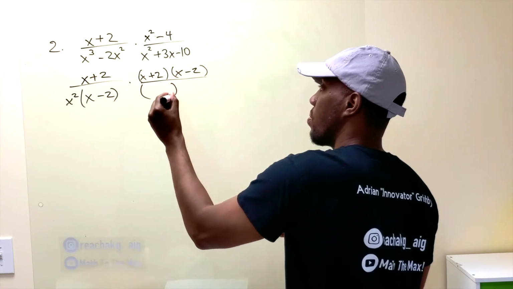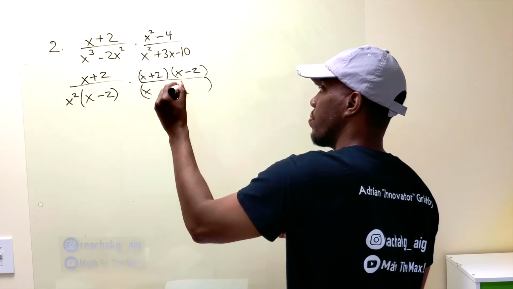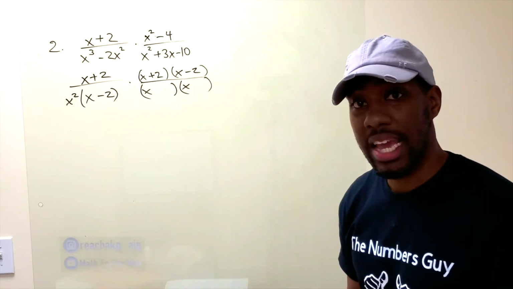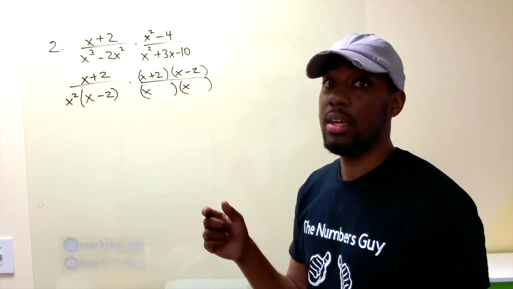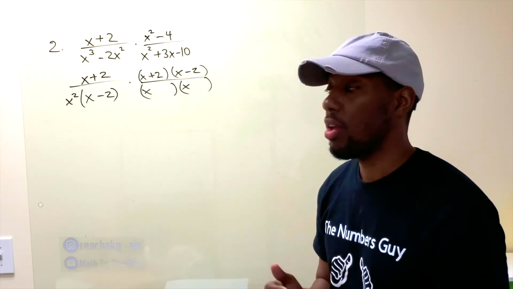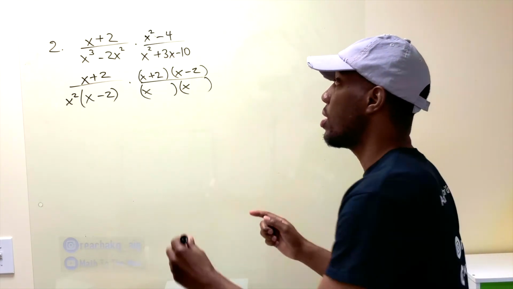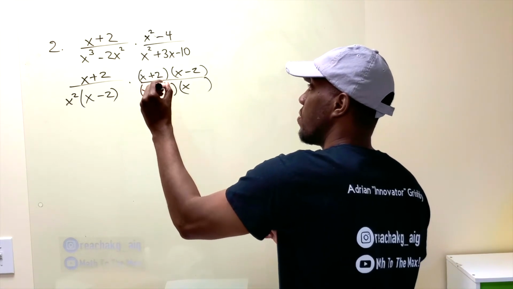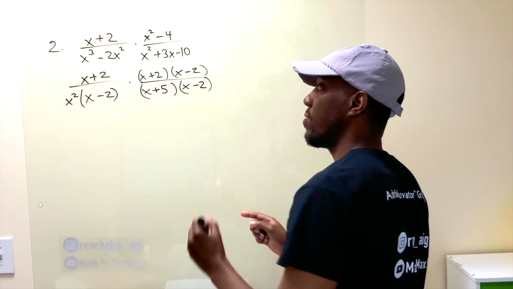All right, the bottom is going to be x and x. What are two numbers that multiply to give you negative 10? 1 and 10, but one has to be negative. Or 2 and 5, but one has to be negative. But which one is going to give me positive 3? That has to be a positive 5 and a negative 2.